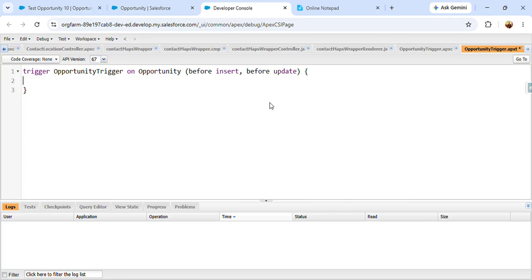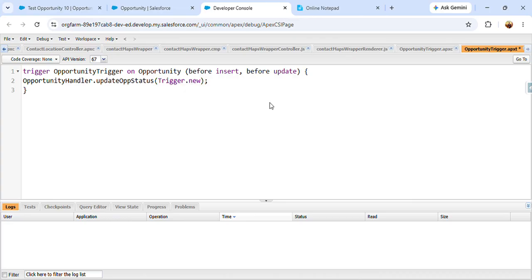Okay, so the class name is OpportunityHandler, and the method name is updateAPStatus. Let me call that from the trigger, it will be Trigger.new.